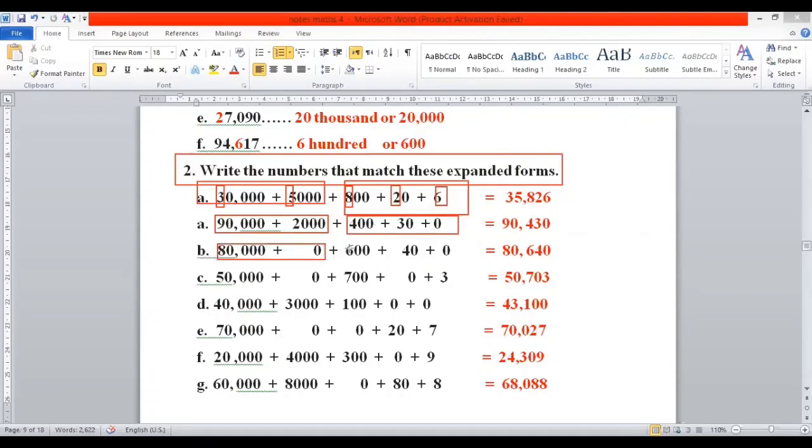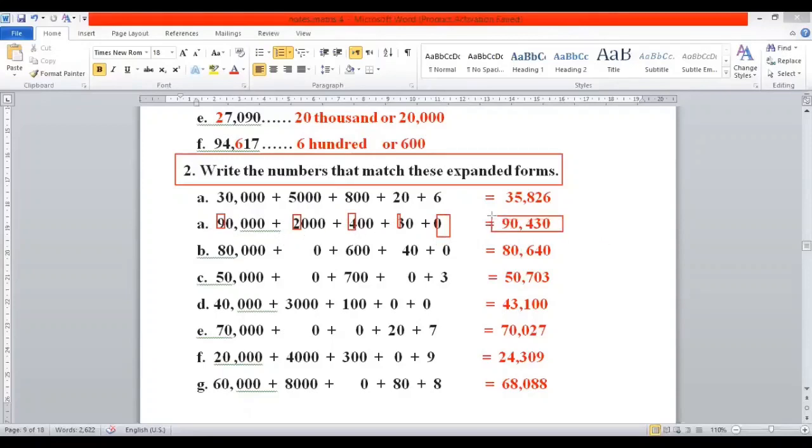Similarly, here is the first portion, second portion. These are thousands, these are ones. So I'm going to remove the rectangles. In part A, you will write 92,000, then 4, then 3, then 0. 92,430. Sorry, here it is 92, not 90.